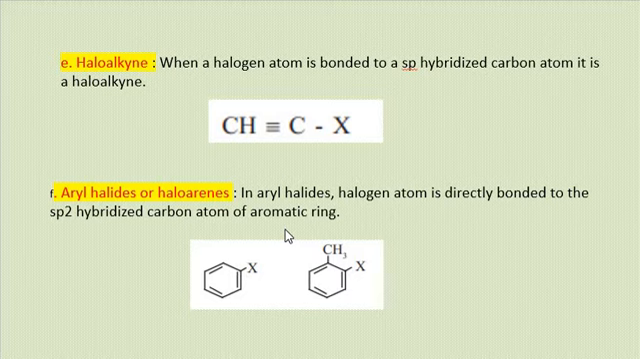In haloarenes, you will see the halogen atom is directly bonded to an sp2 hybridized carbon atom of an aromatic ring. See, this is chlorobenzene, a compound where the halogen atom is directly bonded to a carbon atom present in a benzene ring. This is orthochlorotoluene. So in this way we classify halogen derivatives.